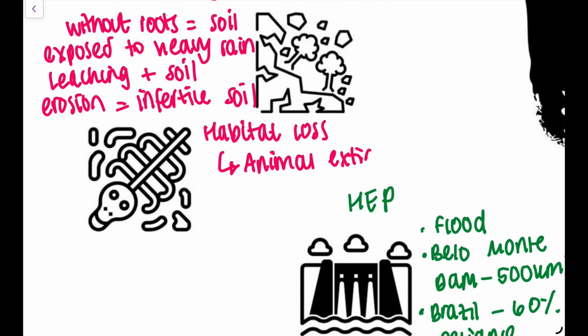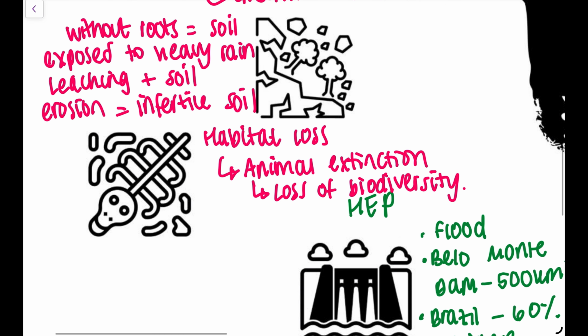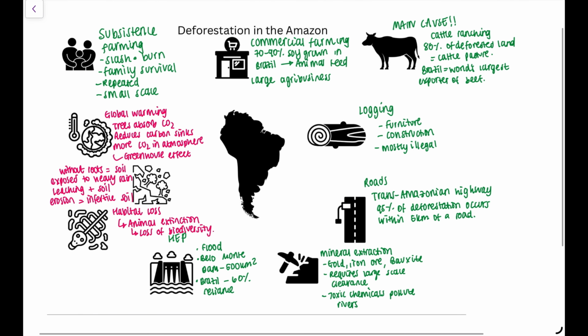The last one then, habitat loss and animal extinction. The Amazon is home to millions of plant and animal species. So this leads to a loss of biodiversity because animals lose food and shelter, and you see populations decline.